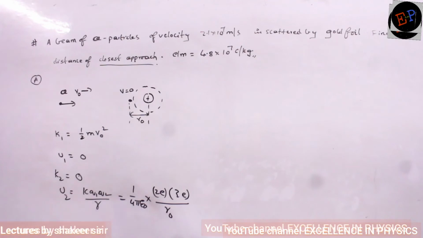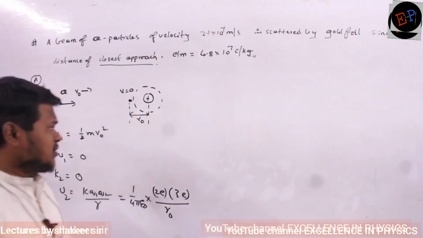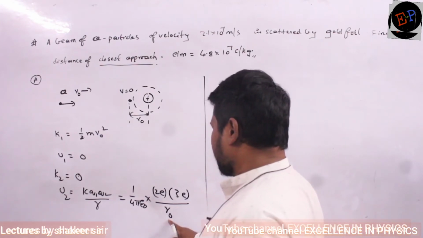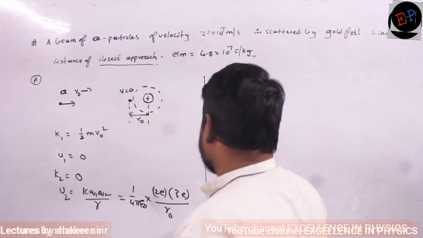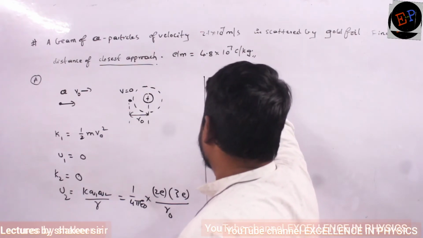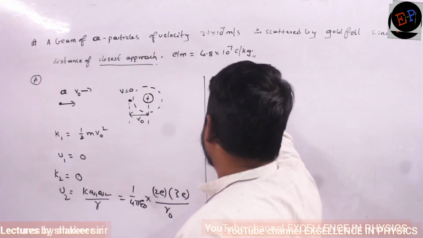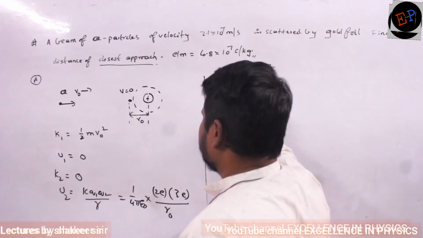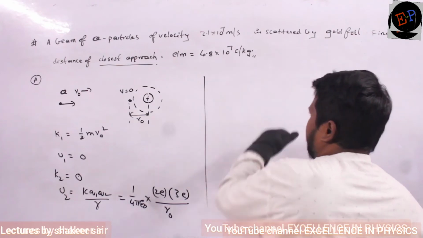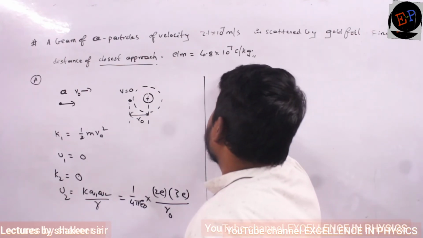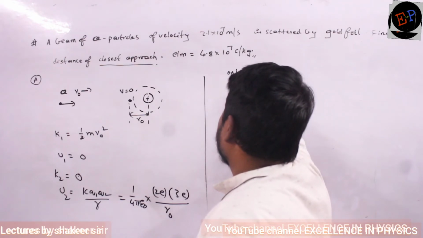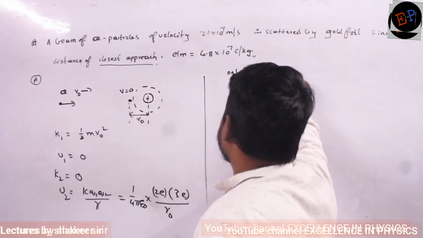So this is the calculation which we did in the last class. Are you able to understand? So what he is asking is the R naught value. So the distance of closest approach, R naught, is equal to 2z E square divided by 4 pi epsilon naught into, we will write the law of conservation of mechanical energy. So which force is acting here? Only electrostatic forces are acting.